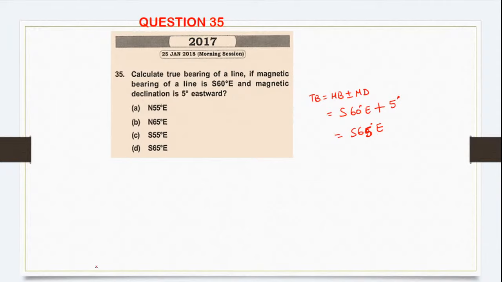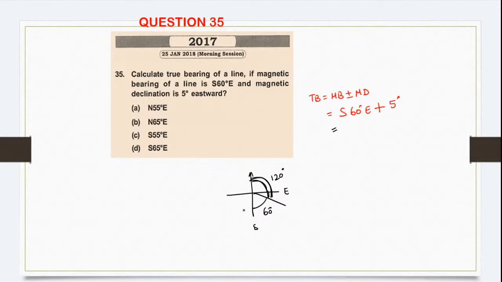No, you have to first convert it into whole circle bearing and then do the problem, or else it will be wrong. Please convert it into whole circle bearing and then do the problem. So first of all I'll write southeast. Southeast is this side, no? South is 60. So this is 60 degrees. This is south and east. So what will be the exact angle of this particular line? Exact angle, or whole circle bearing, will be